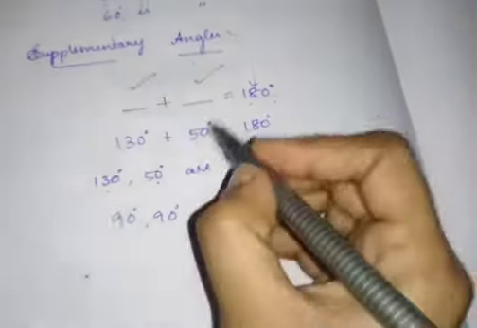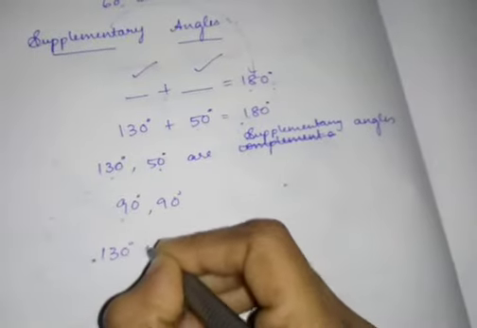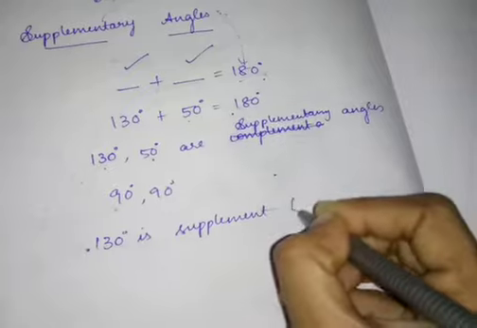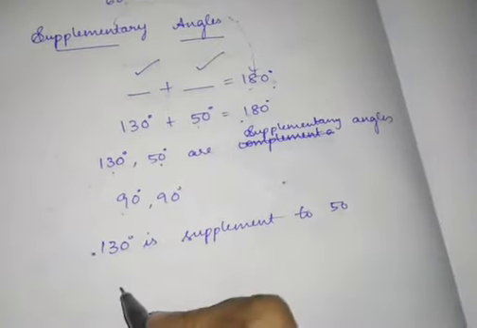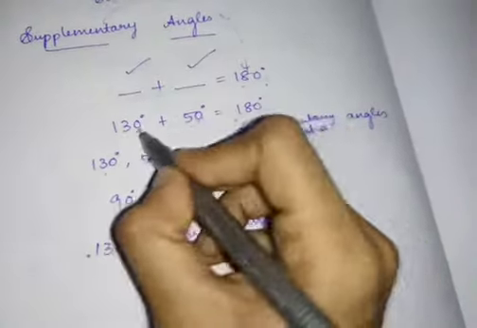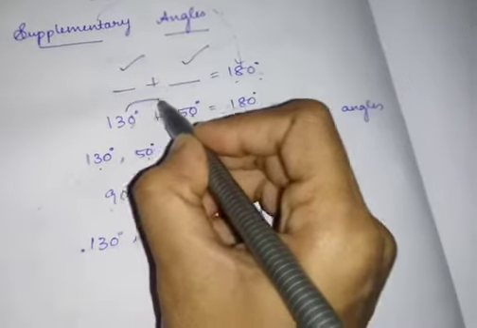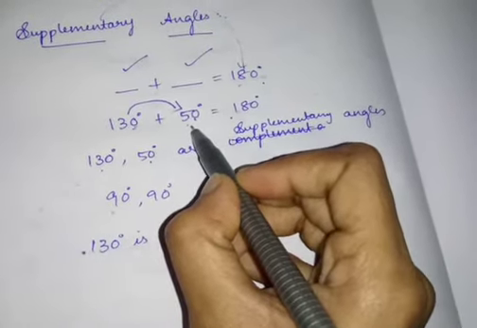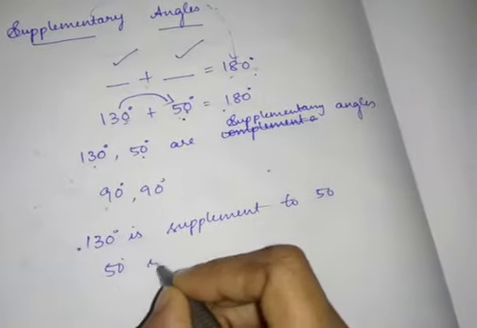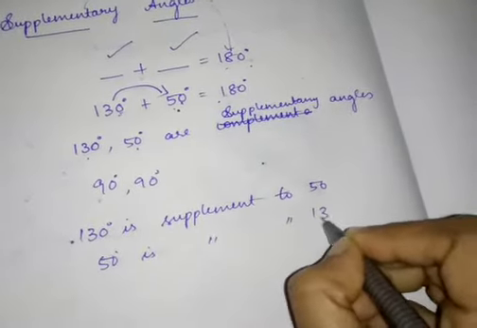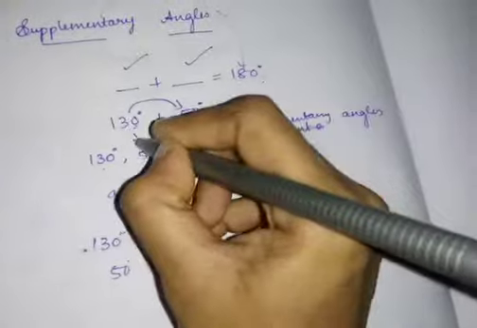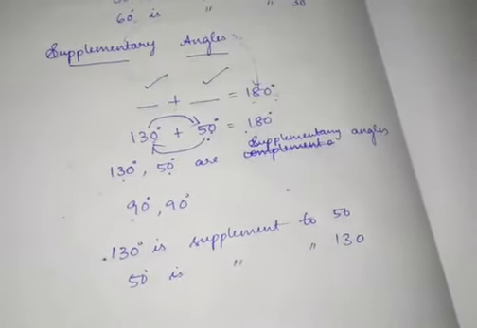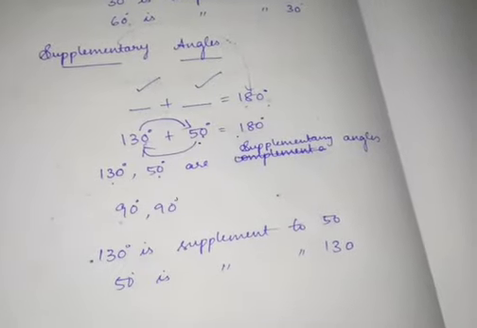Next, 130 is supplement to 50, because these two are supplementary angles. Next, 50 is supplement to 130. Why? Because 130 and 50 degrees are supplementary angles.